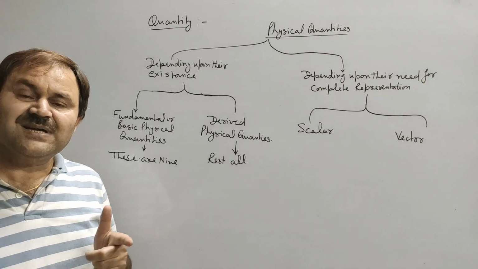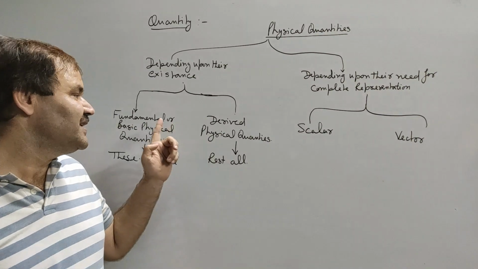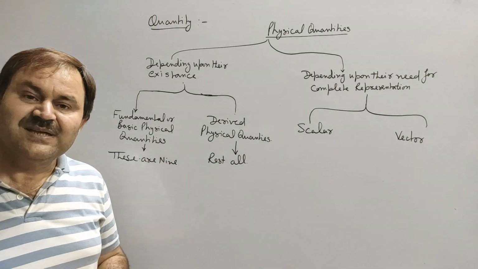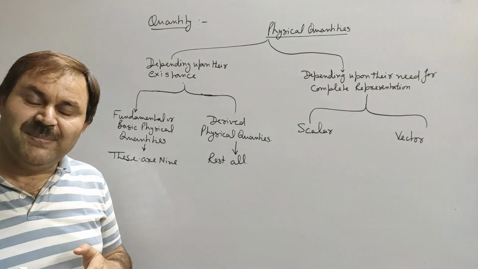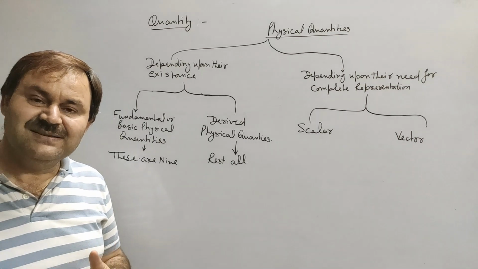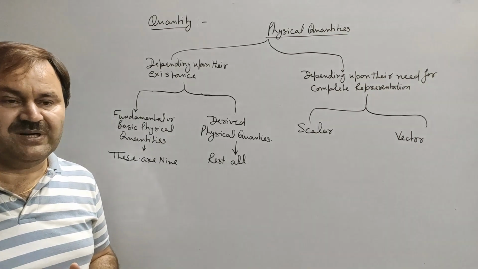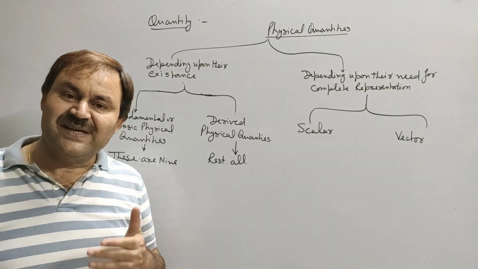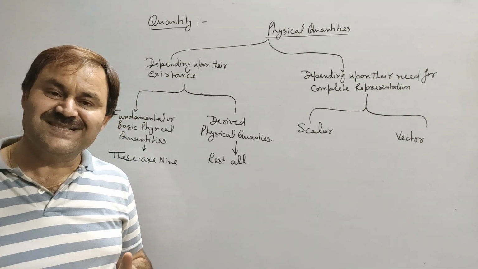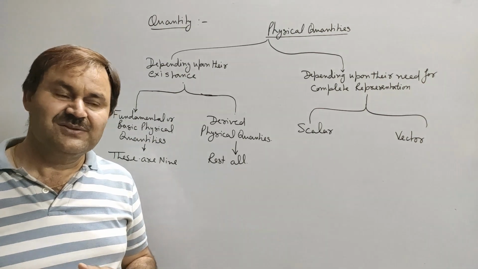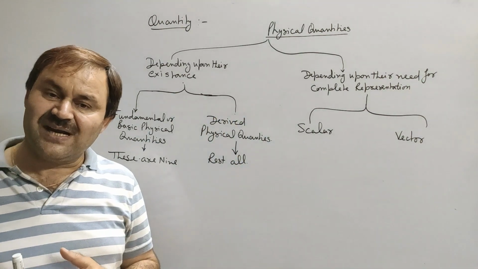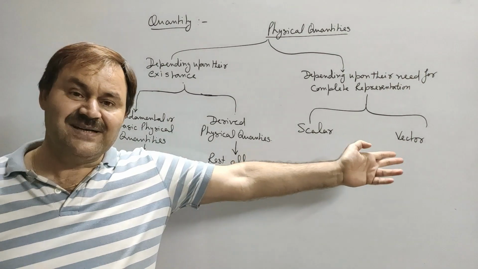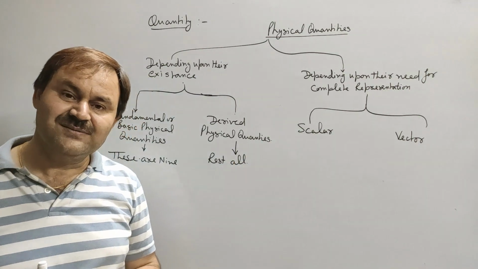Derived physical quantities are those physical quantities which are obtained from fundamental physical quantities. They are obtained by multiplying and dividing fundamental physical quantities. Also, depending upon the requirement of a physical quantity for its complete representation, physical quantities are classified into two types. One, scalar, and second, vector.